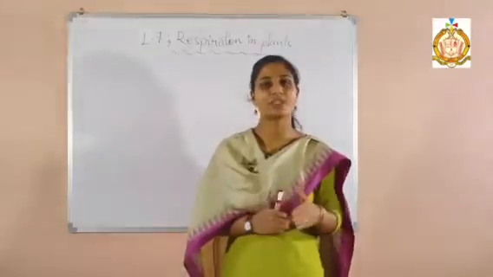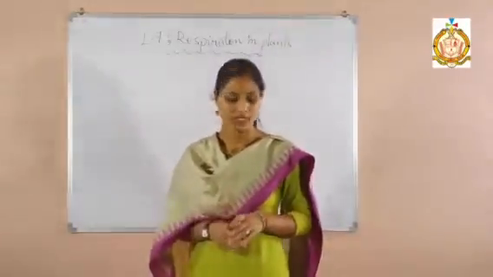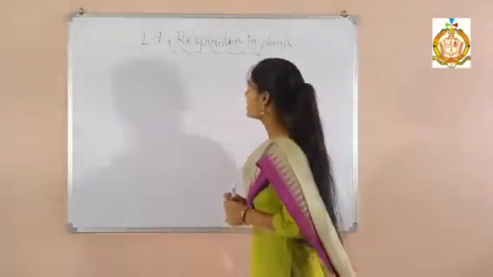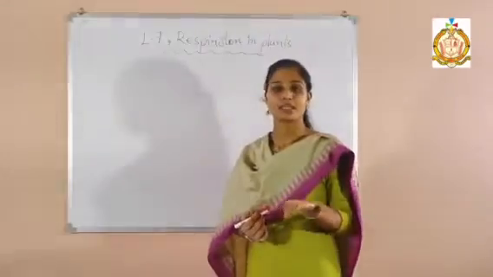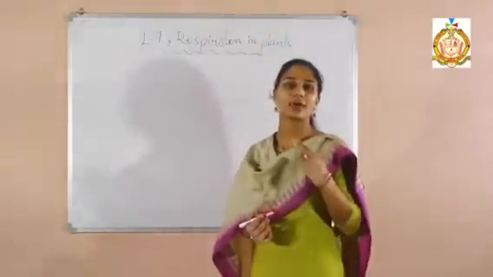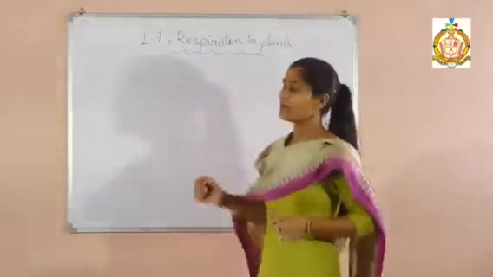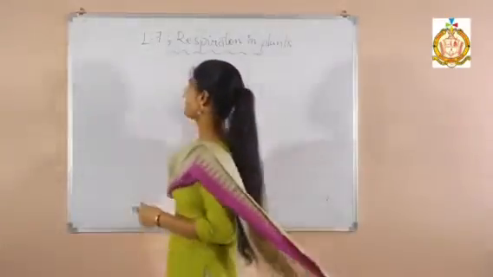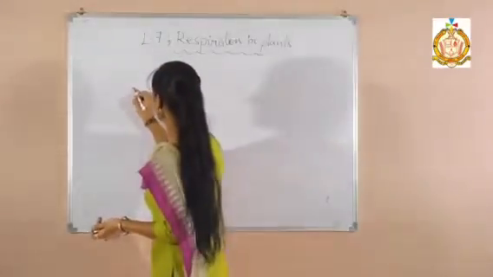In this chapter we will discuss the whole process of respiration, how it takes place in plants. Let us begin with what is respiration. As I already told you, respiration means when organisms take in oxygen and give out carbon dioxide. There is an equation by which you can understand respiration.